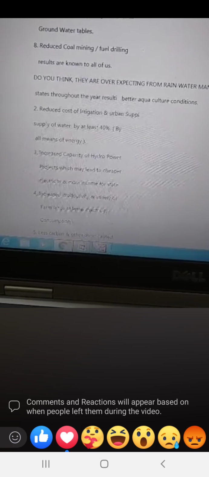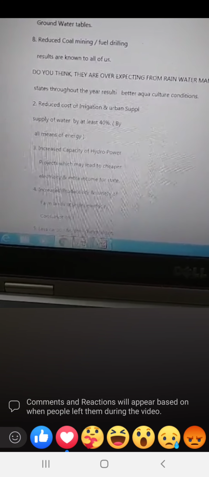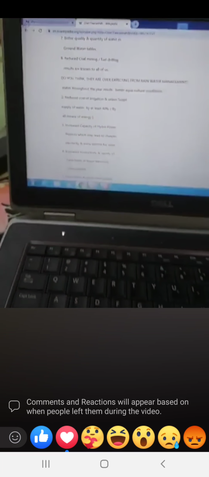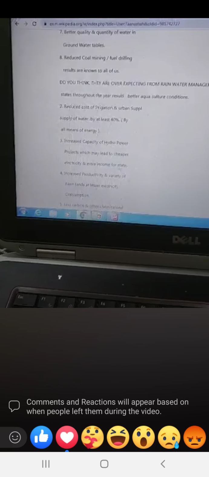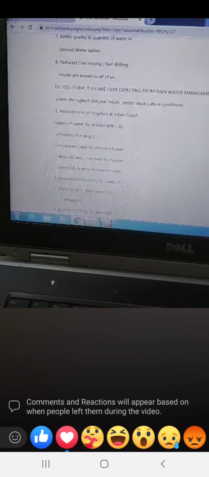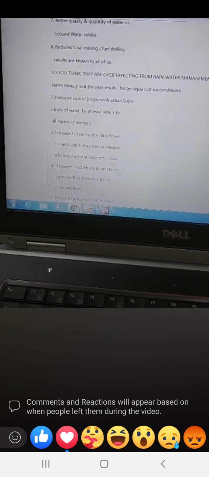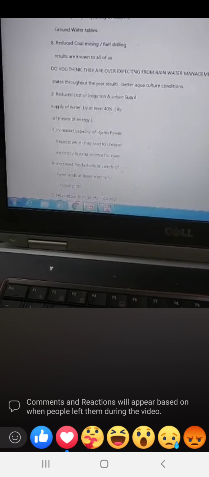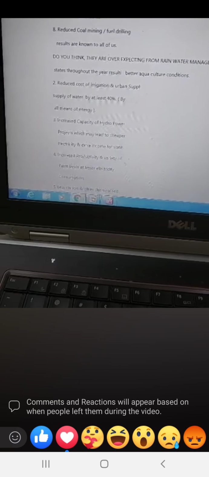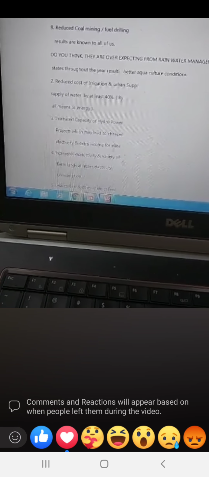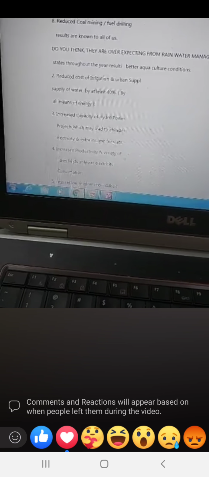Reduce coal mining, fuel drilling, and even nuclear power plant waste management. Results are known to each and every human being around who are a bit educated about the climate change, global warming, and the other environmental problems.